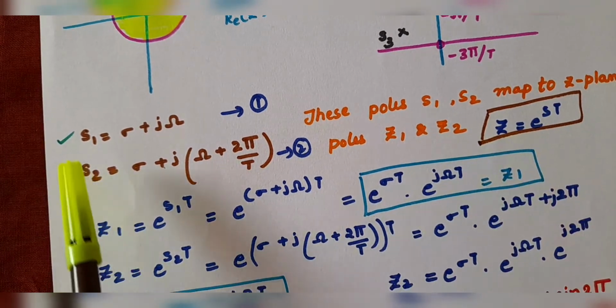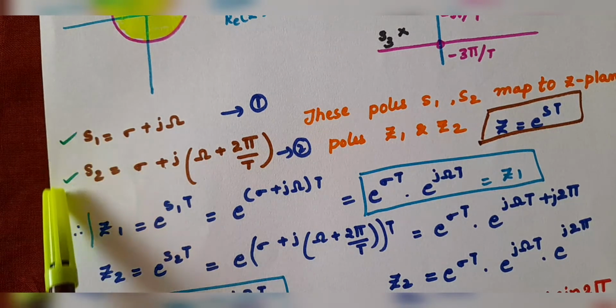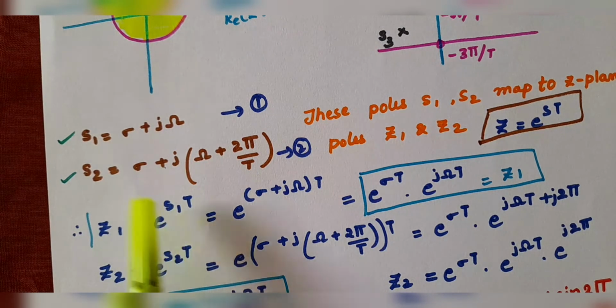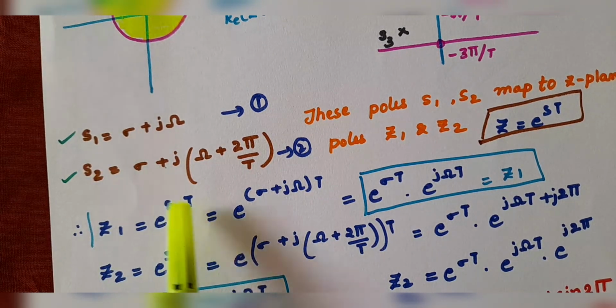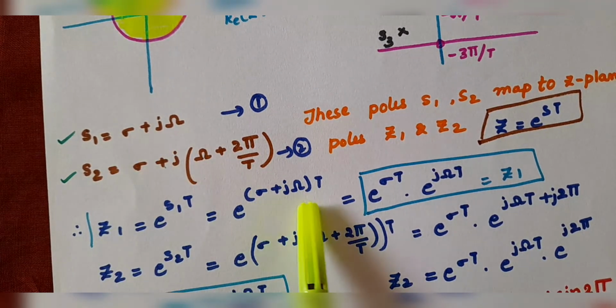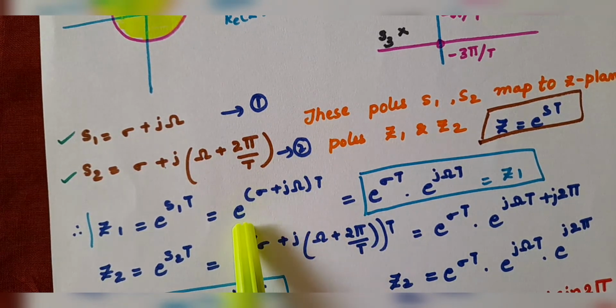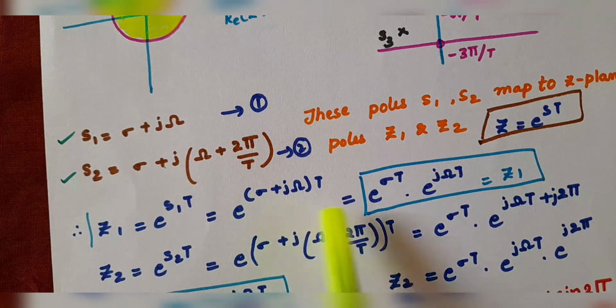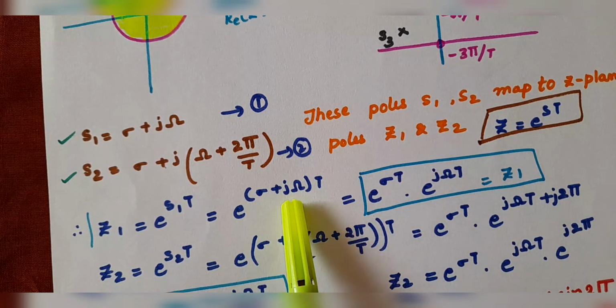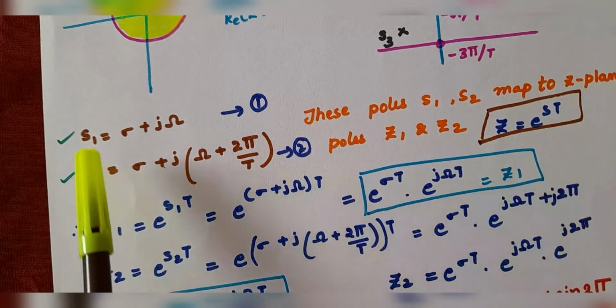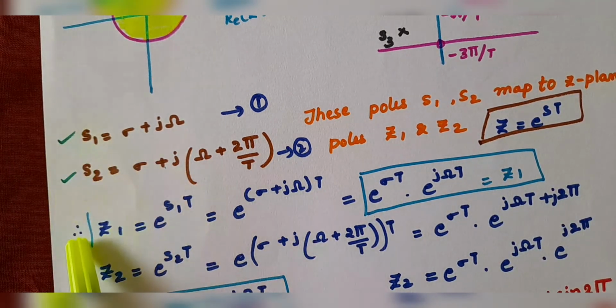For S1, Z1 is equal to e to the power of S1 t, where S1 is sigma plus j omega. Opening the bracket, we get e to the power sigma t dot e to the power j omega t. This is Z1.